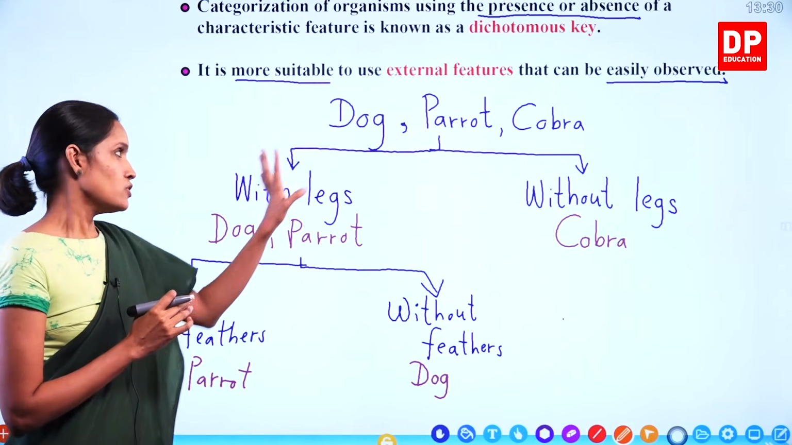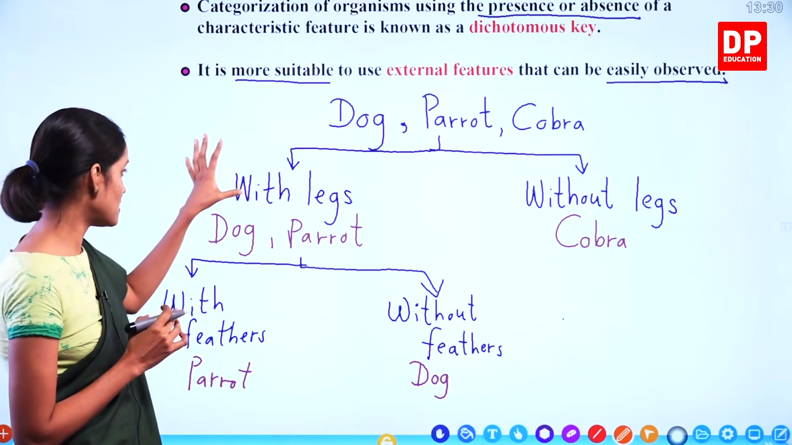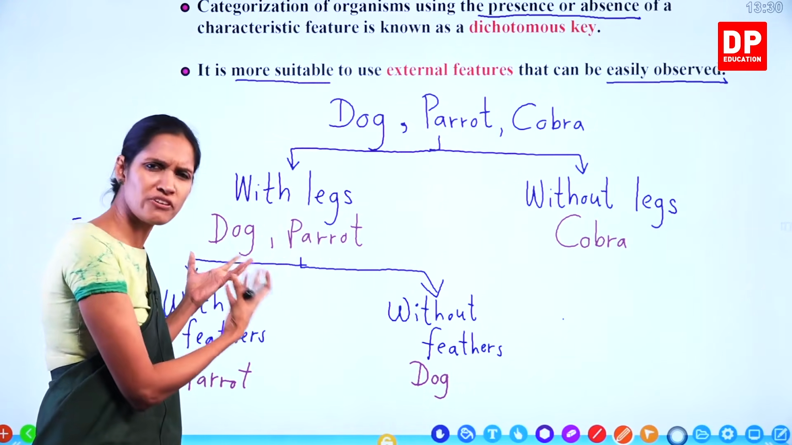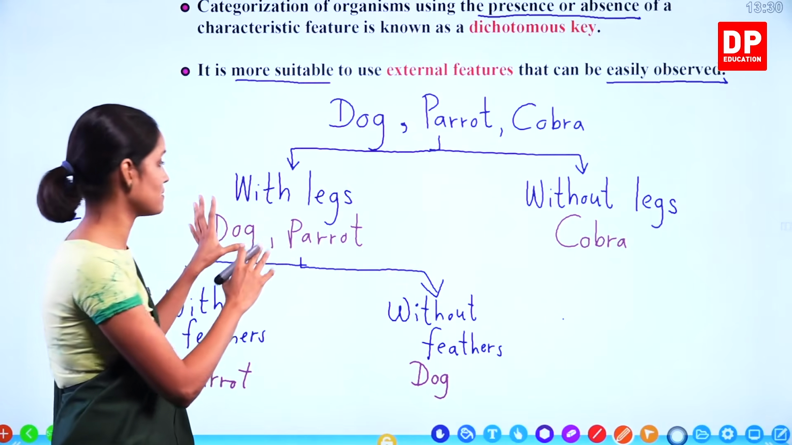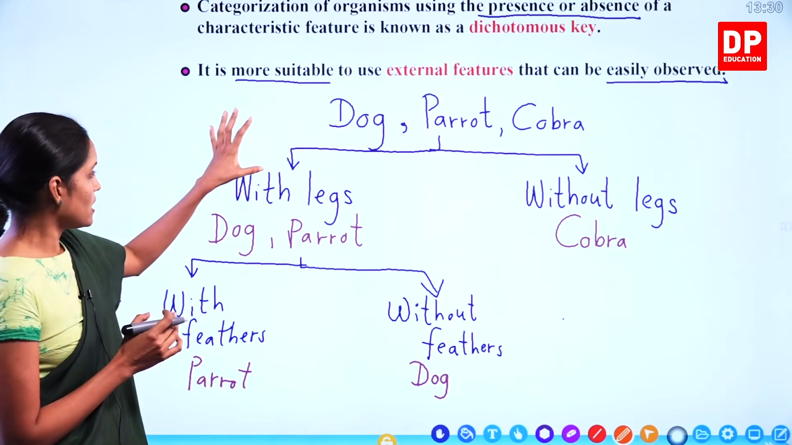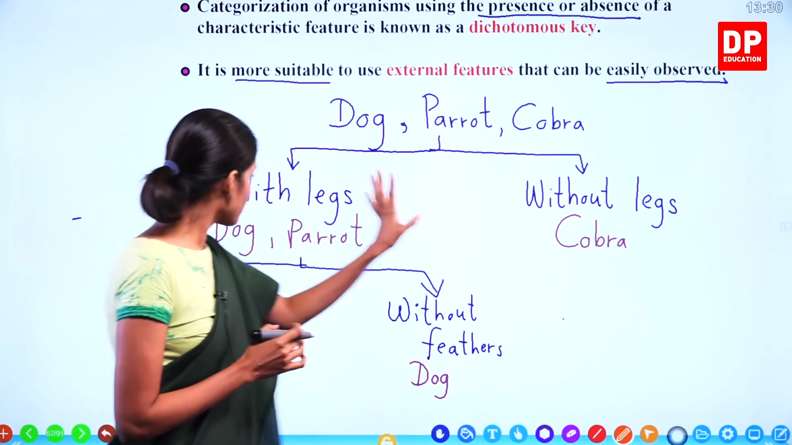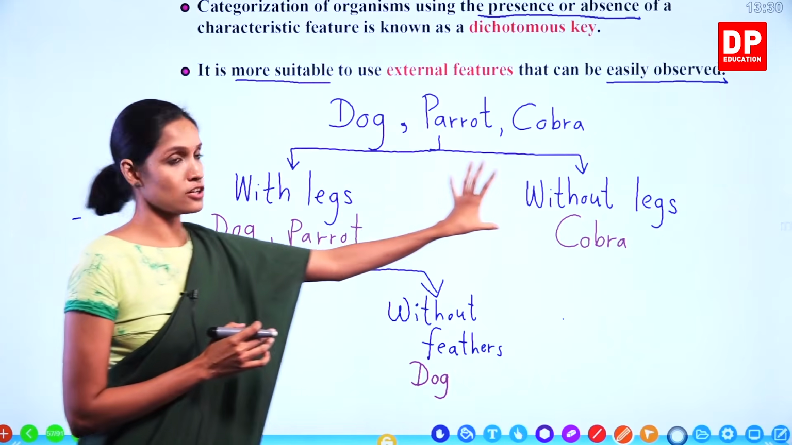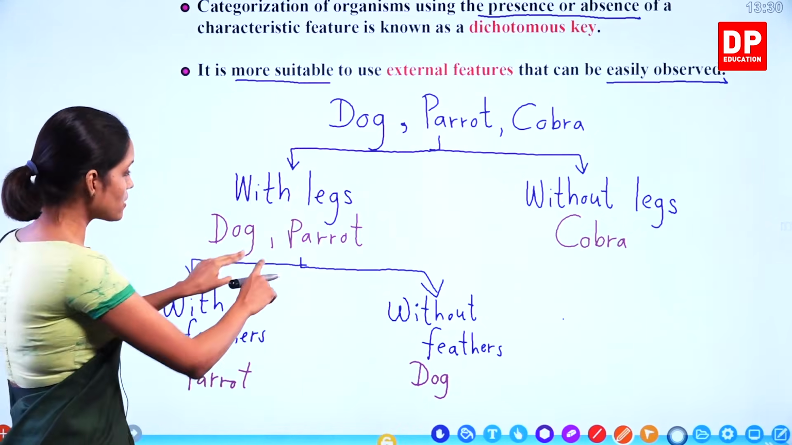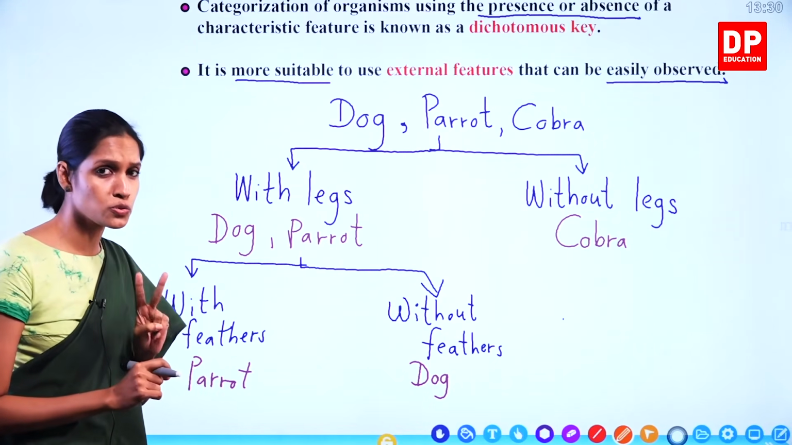And remember, you don't have to use the same characteristic that I used here. Now here I used with legs. Instead of that, you can even write with feathers or with wings. You can write what you like, but you should observe clearly. Okay, children. So here with legs, dog and parrot. Without legs, cobra. There are two animals here. Here only one. We don't need to divide this anymore. Here we have two. We are going to divide it into two again. Every single time we are going to divide it into two.